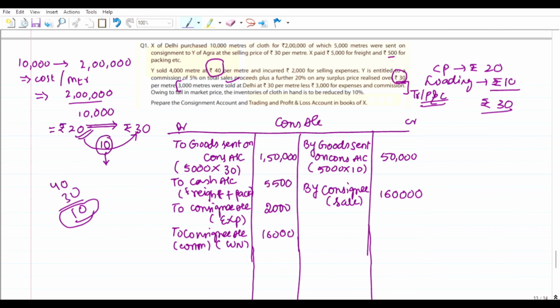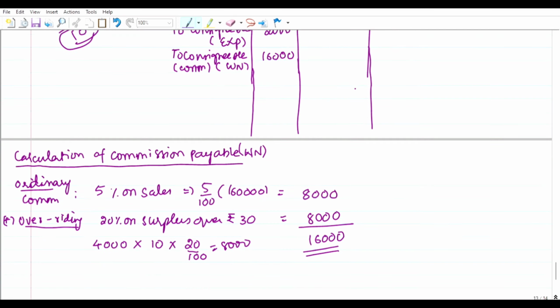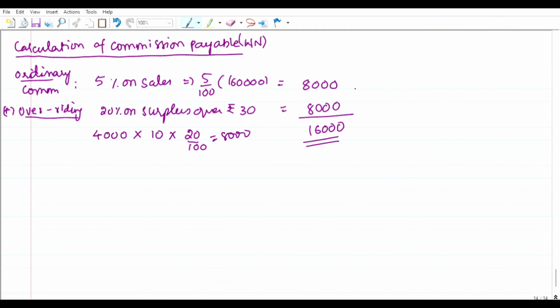These are expenses incurred by the consignor directly, not related to the consignment. Owing to the fall in market price, the inventories of cloth in hand are to be reduced by 10%. This is what we have to consider here. That means when we calculate the consignment stock of goods, we have to deduct 10%.